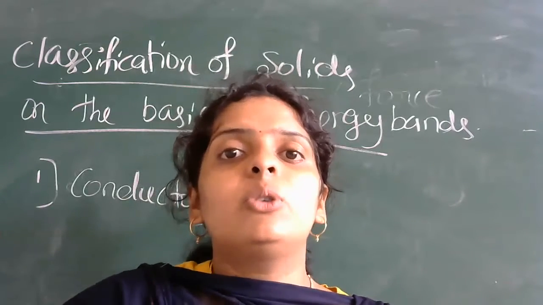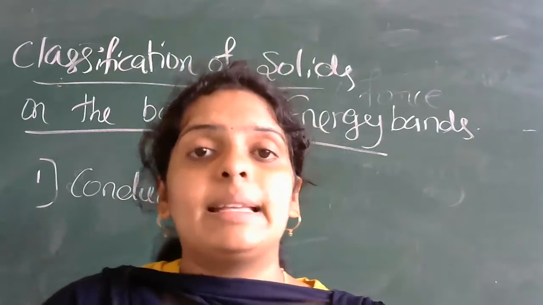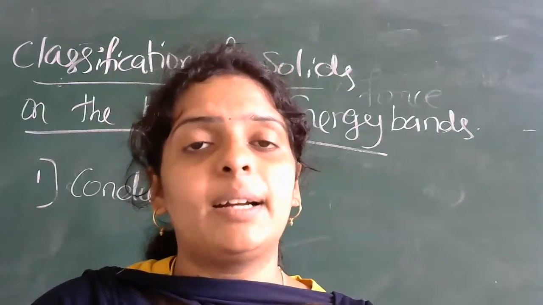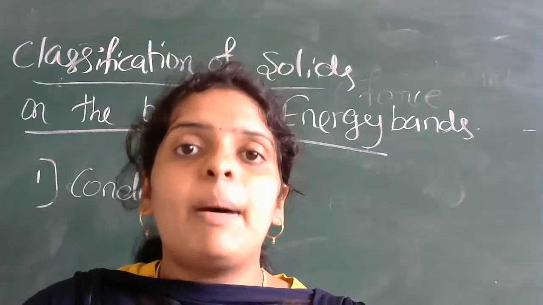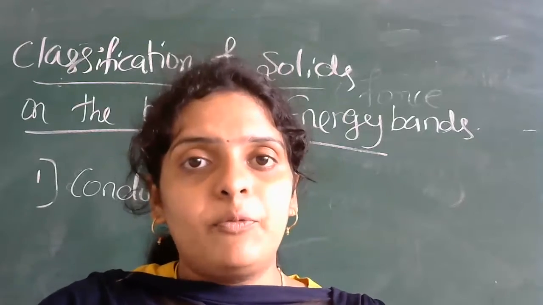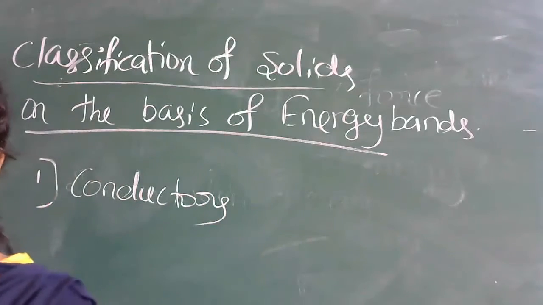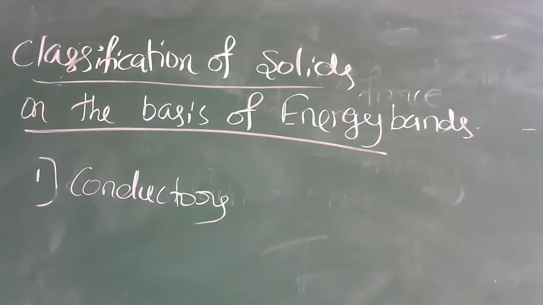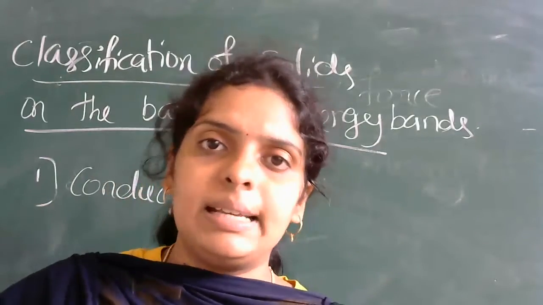So it is called a good conductor. The examples for conductors are metals. So this is how you can define conductors based on energy gap: the conduction band and the valency band overlap with each other. Conductors are those substances in which the electrical conductivity is very easy.